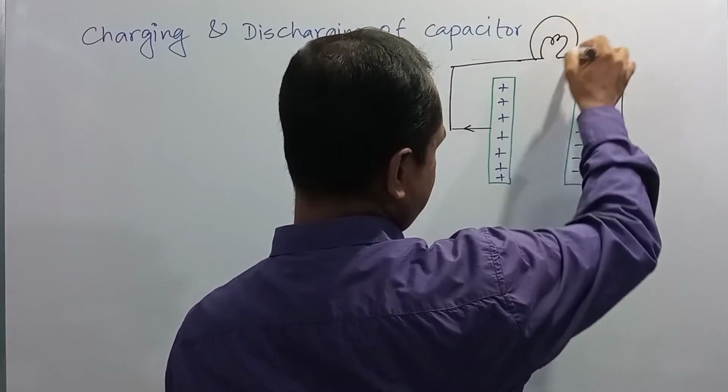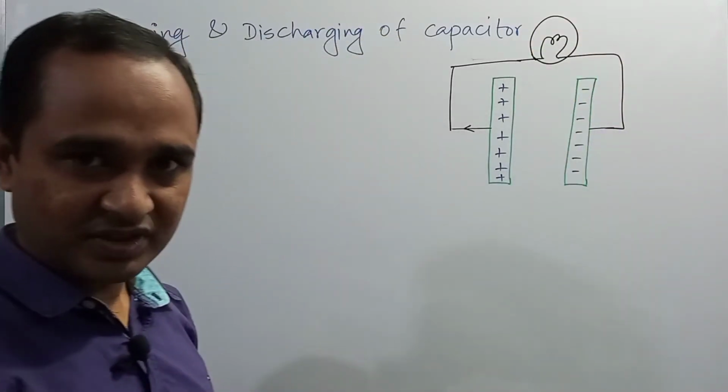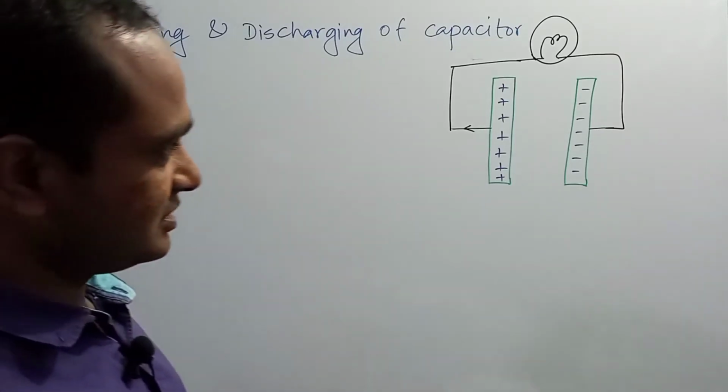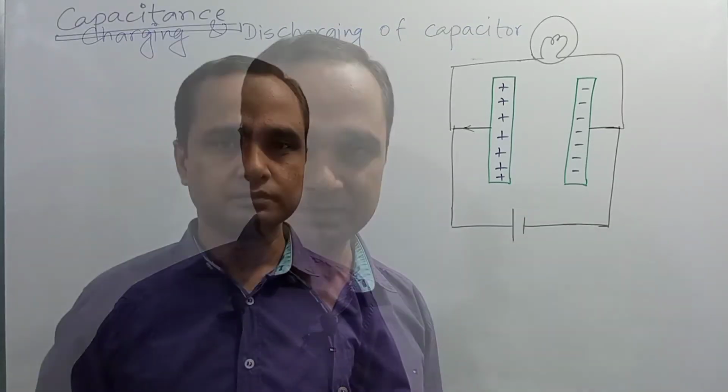As a result, the device will be active. Right, dear students, this is the charging and discharging process of a capacitor.